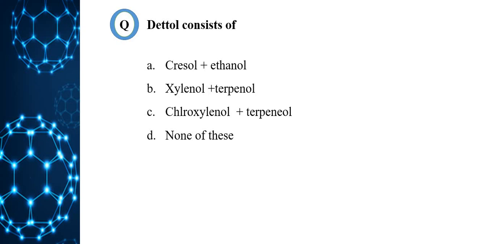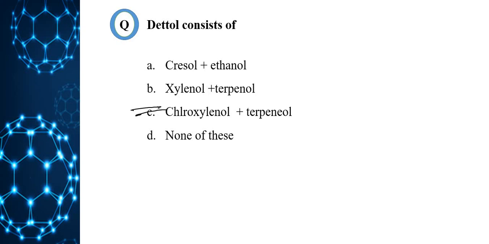The next question. Dettol consists of option A, cresol plus ethanol. Option B, xylene, terpineol. Option C, chloroxylenol and terpineol. D, none of the above. The correct option for this question is chloroxylenol and terpineol. This is the mixture in Dettol. So option C is the correct answer.